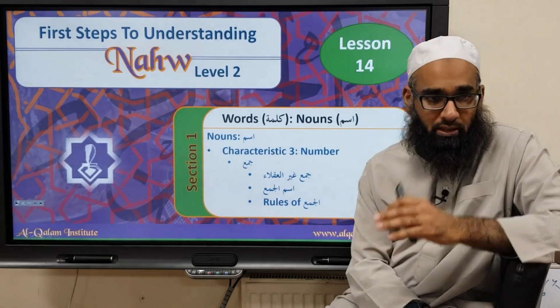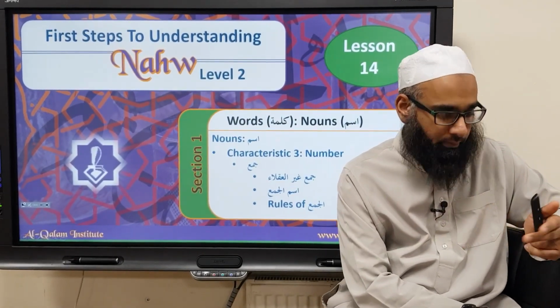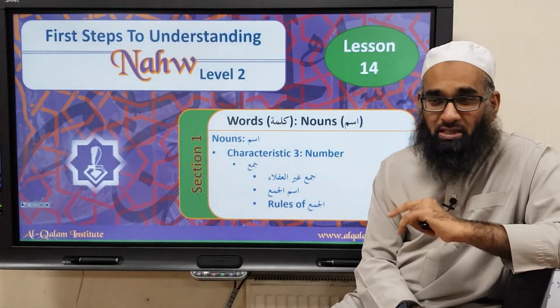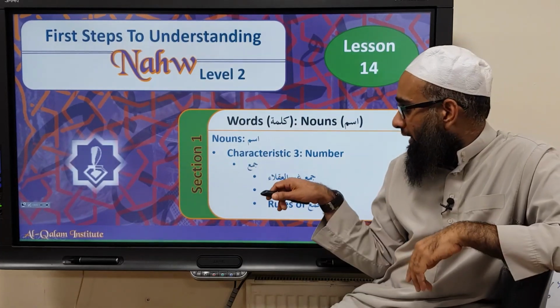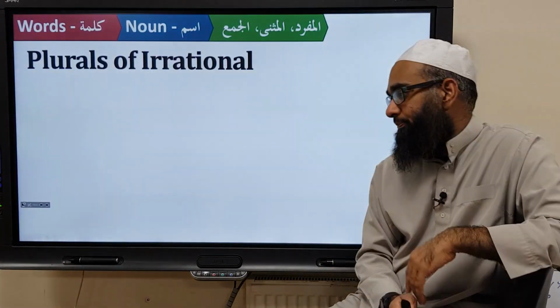So we've been through the mufrad, the muthanna, and how to make the jama'. What we want to discuss here are a few particular rules regarding some types of jama'. Some rules regarding jam' ghayr al-uqala, ismul jam', and the rules of some jama'.